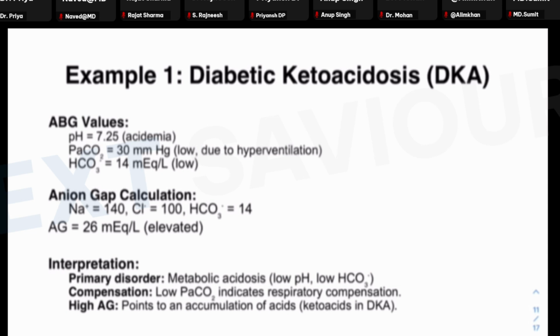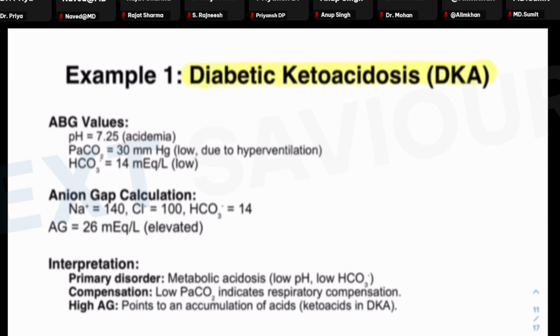The most commonly asked example is diabetic ketoacidosis. You sit in NEET PG examination, you'll get a question on diabetic ketoacidosis. One is on the basis of the diagnosis, two on the basis of the management. So these two questions will always be there.